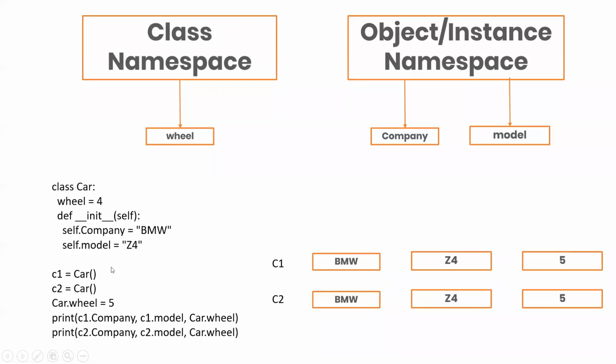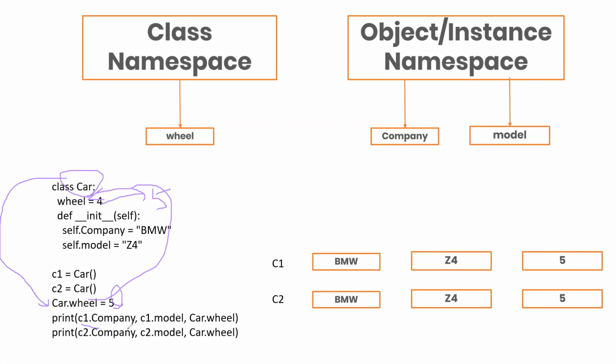We have not touched anything. Now we are saying car.wheel. So what is car.wheel? This is car. Car.wheel means this is car, correct, and this wheel means this. So it will update this value 4 to 5. This statement will do that.